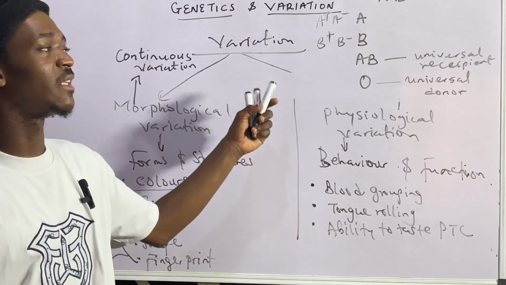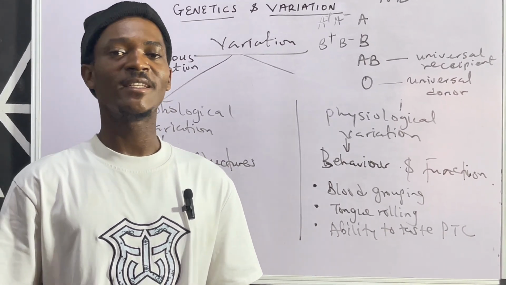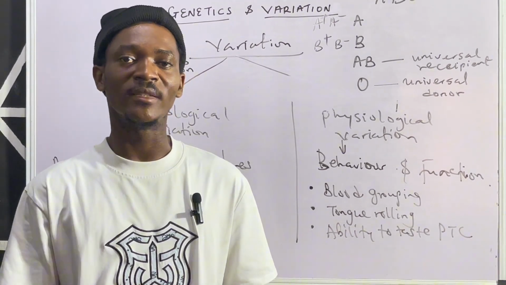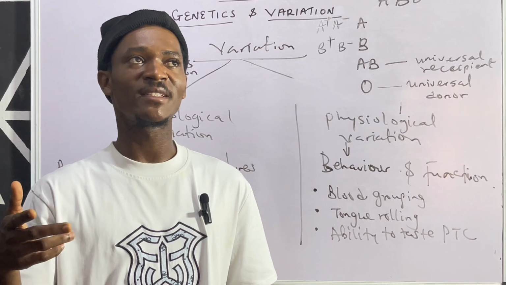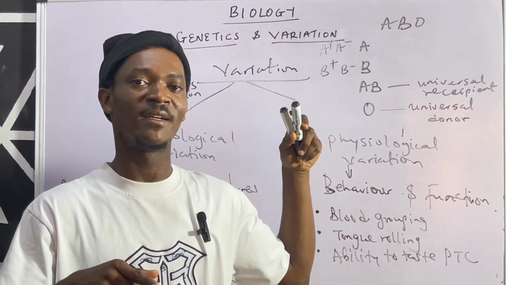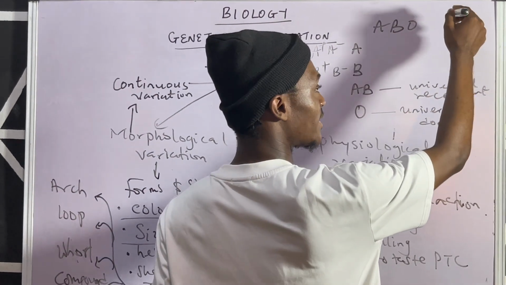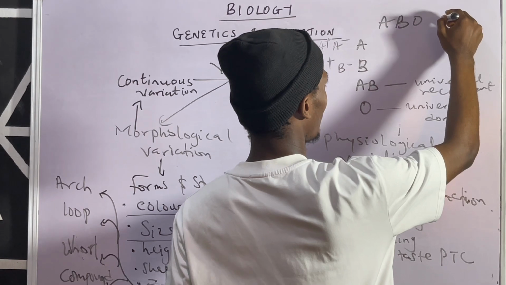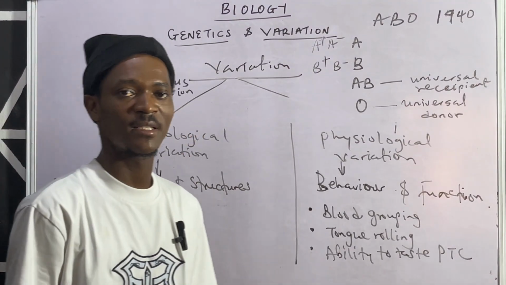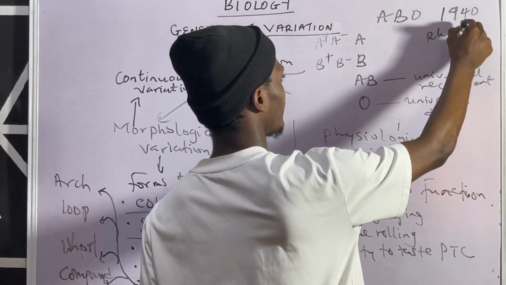Now, where those positives and negatives are coming from is as a result of the rhesus factor. The rhesus factor was first discovered in an organism called the rhesus monkey. It was later, after about 38 years of the discovery of the blood group ABO system in man by Dr. Landsteiner, in combination with Dr. Levy, that they were able to discover the rhesus factor or antigen in man, and that was around 1940. That's the rhesus factor.